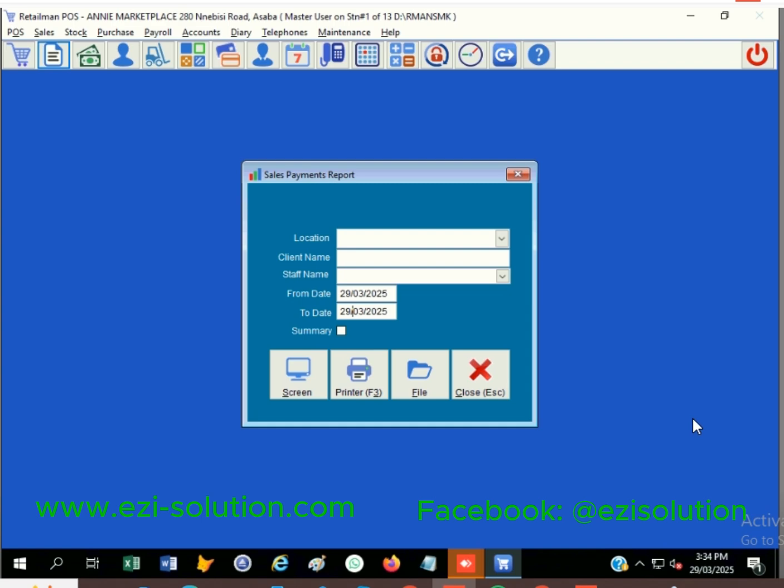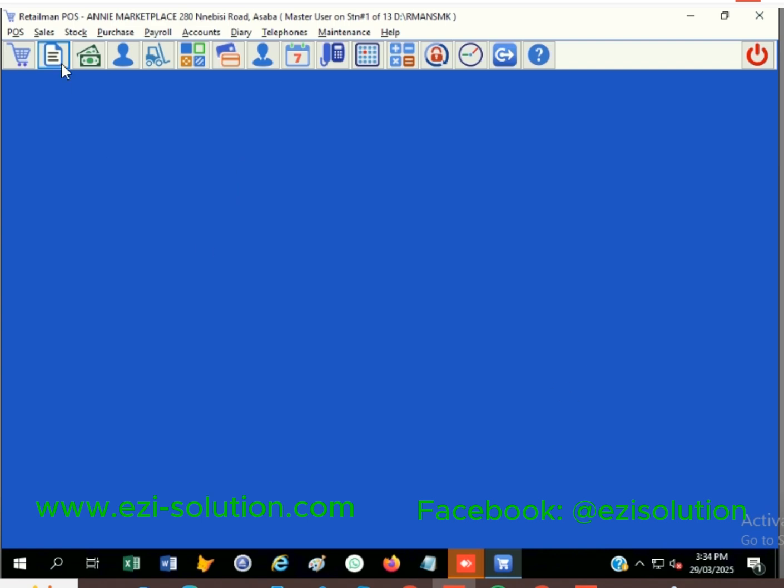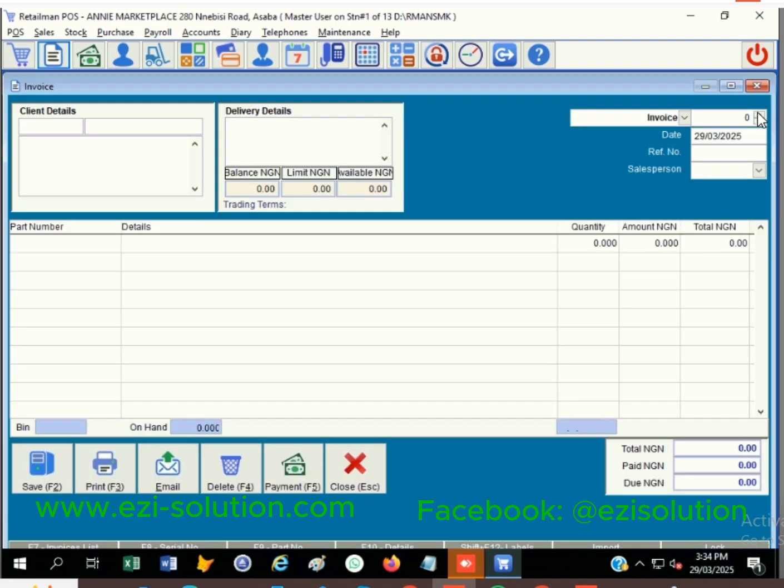Now the goods returned back to you, and the payment is as if you gave it to the person, but you did not give the person the money, because since you don't give cash, the person is going to use that particular money to buy another thing. Is it not? Yes. Now, in the sales of today, there is already minus 8,800. Actually, by the time I want to save this, there is something I want you to know.